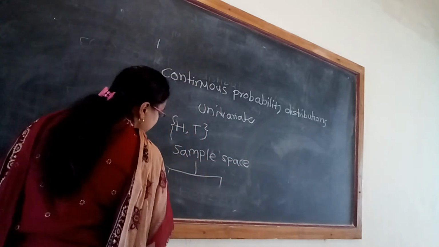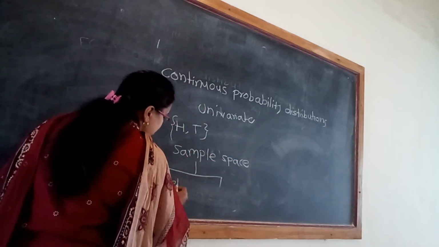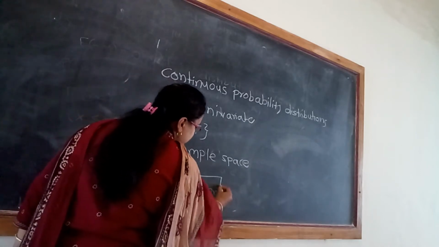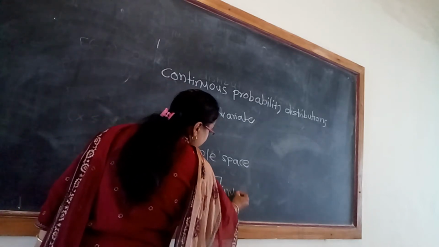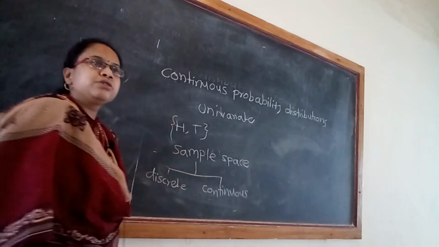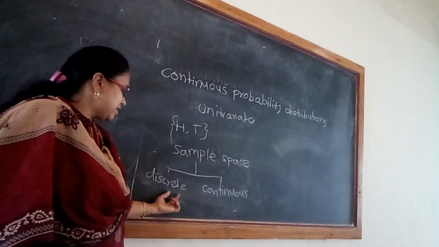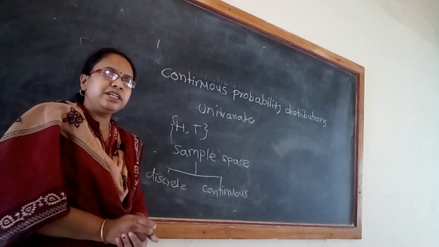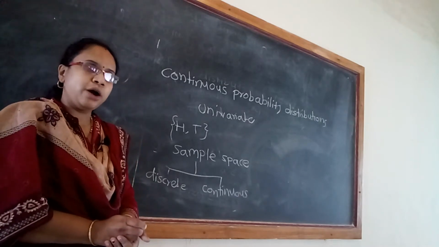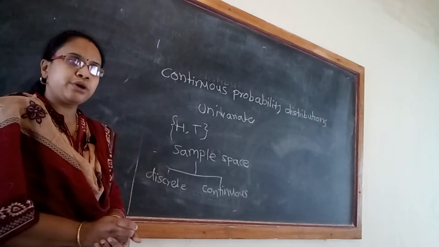They are discrete and continuous. A discrete sample space contains a finite or countably infinite number of points.